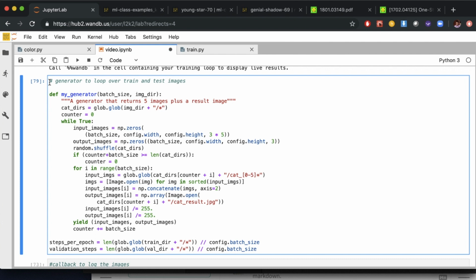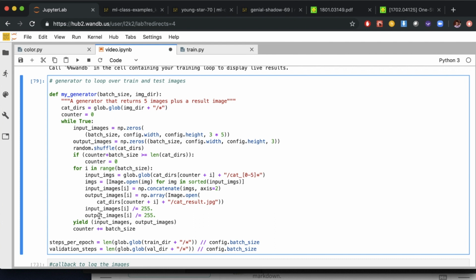Here we're going to use a generator to feed into our fit function. We go over generators in detail in our data augmentation video, but instead of loading all of the data into memory, it's going to load the data in batches. In my generator, we pass in a batch size and an image directory. The image directory tells us whether we're building a generator on the test data or the train data, and the batch size tells us how many images or videos to load. This is the Python generator style.